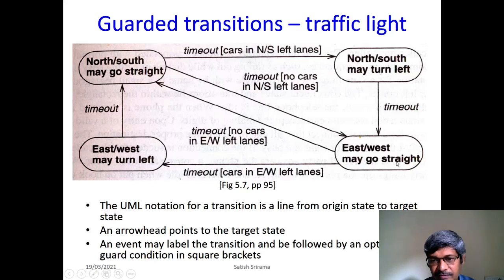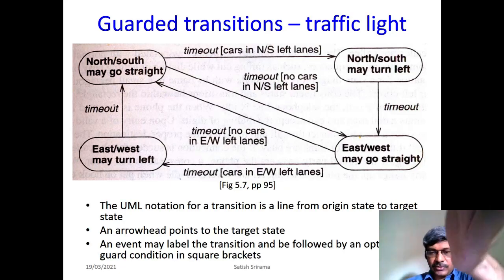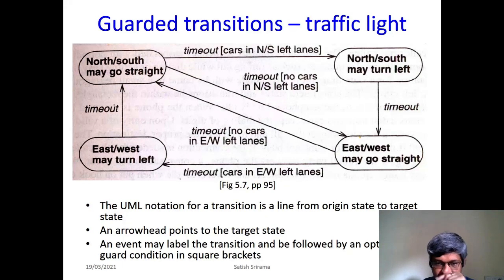Similar to this, east west may go straight. Similarly, if you are in the north left lane state where turning left is allowed, after a timeout, eventually east west may go straight will happen. The transition happens. Similarly, when you are in the east west state, it will also have its own left lanes, which will be moving towards north and south.